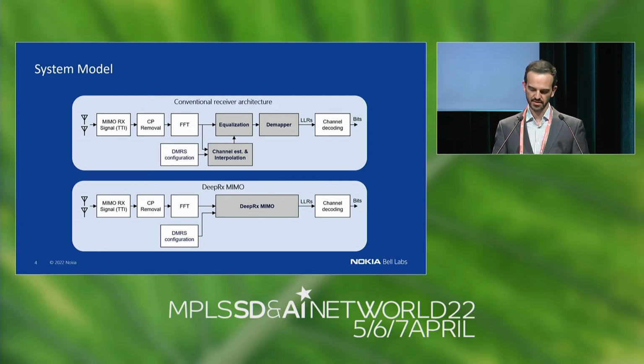So we certainly don't need machine learning for that. Having said that, that doesn't mean we could not aspire to get rid of all the signal processing blocks and just have one huge neural network that does all of the physical layer processing for you. This is, at least in principle, possible.